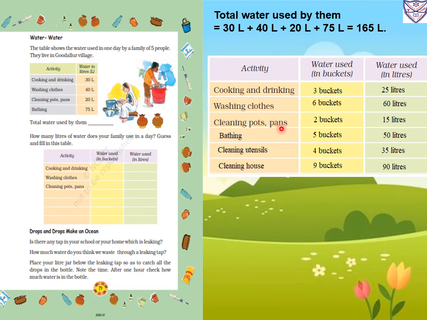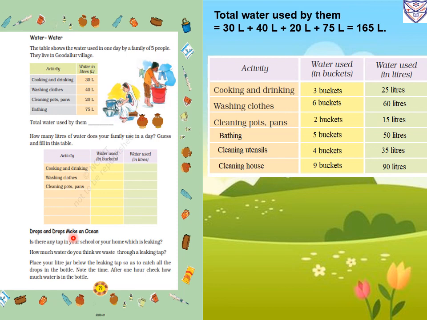Cleaning pots and pans, 2 buckets, that will measure 15 liters. Bathing, 5 buckets, 50 liters. Cleaning utensils, 4 buckets, 35 liters. Cleaning house will require 9 buckets, that is 90 liters. If more members are there in our family, then the number of buckets and the measures of liters will also be different.